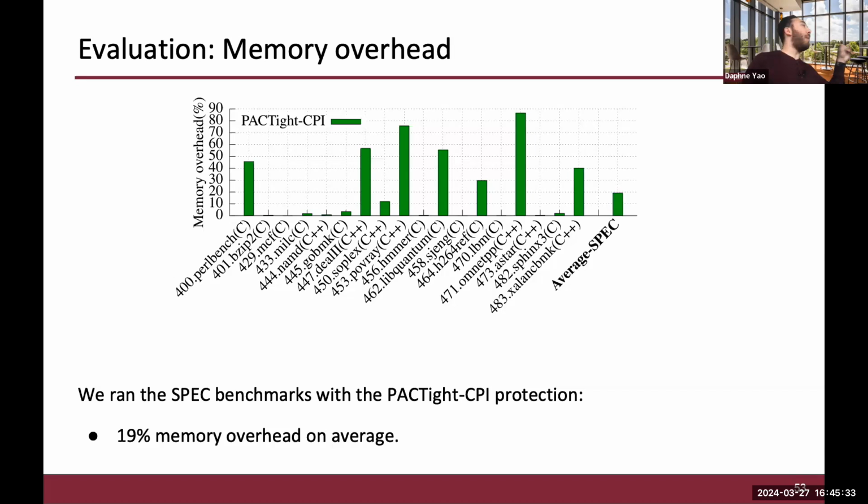And the main reason that the PAC can sometimes be expensive, even though it's in hardware, is because there are programs that execute pointers in a loop. And so you have to authenticate and sign constantly. So that's where the majority of the overhead comes from. But of course, in the case of just the PAC only, there would not be any memory overhead. There would just be a performance overhead, the runtime overhead.